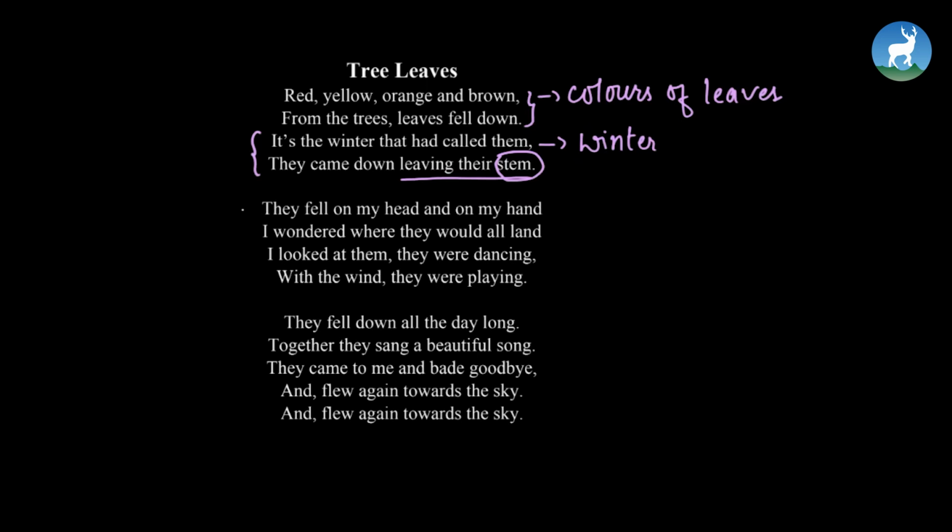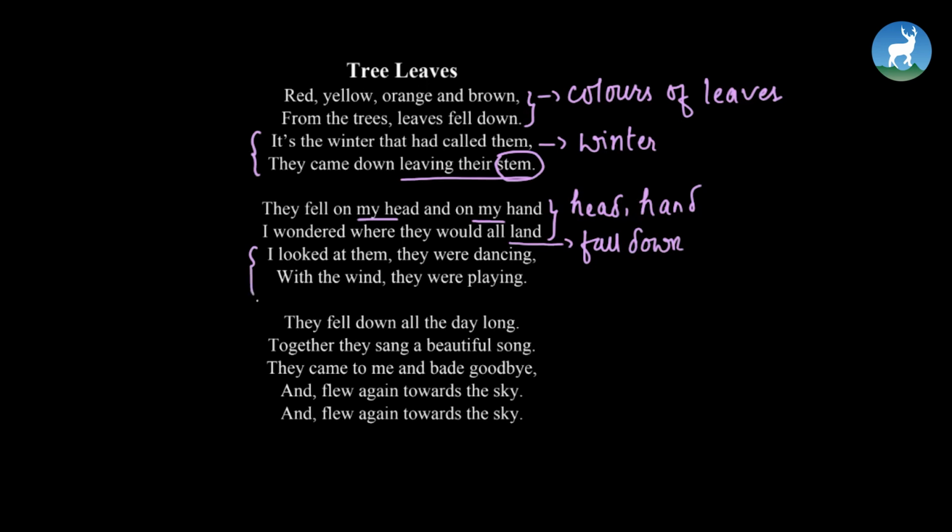Let's move on to the second stanza. Let's see what it has for us. They fell on my head and on my hand. I wondered where they would all land. Now, the poet says that they fell on my head and my hand. Where did they fall down? On the poet's head and hand, right? And the poet is wondering where they would land, where they would fall down. Okay, where they would all land means where they would all fall down.